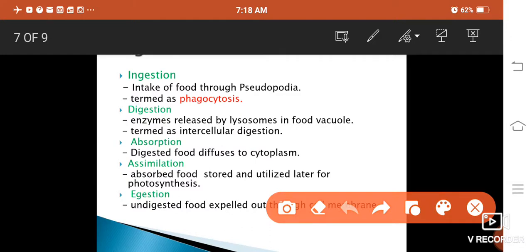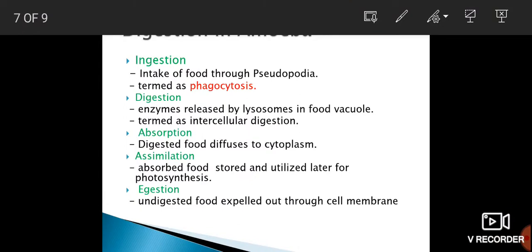Absorption: digested food is utilized in the cytoplasm. Again, cytoplasm is a part of the cell. Here in absorption, that digested food is spread into the cytoplasm. Cytoplasm is a jelly-like structure inside the cell. Next is assimilation. In assimilation, I told you the absorbed food is stored and utilized later, as a means to produce energy. This absorbed food is used in photosynthesis. Next is egestion. Egestion means undigested food is thrown out from the body.